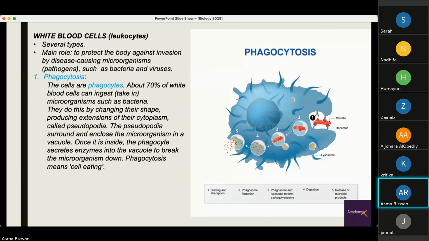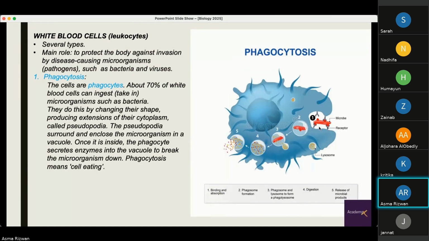How do they do this? They do this by changing their shape. So there are two extensions of their cytoplasm known as pseudopodia. These pseudopodia surround the bacteria in a vacuole, bringing that bacteria inside. The phagocyte secretes enzymes to break down the microorganism, and then it carries out phagocytosis, which means it eats the cell. So here, this diagram shows you each stage of phagocytosis.